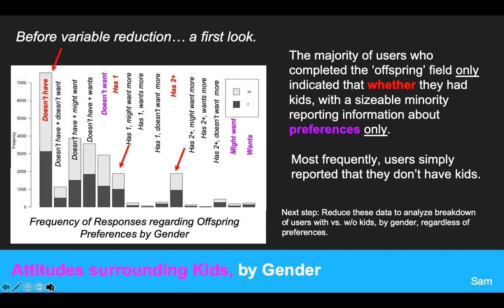We also looked at attitudes surrounding offspring or children by gender. We noted that the majority of users who completed the offsprings field, which was optional, only indicated whether they had kids, with also a minority reporting preferences about children, given that this is an open-ended field. However, most frequently, users simply reported that they don't have kids. They don't utilize the full potential of this field to express their preferences. As our next step to this, we wanted to reduce these data to analyze the breakdown of users with versus without kids, given that this is highly actionable for marketing purposes.